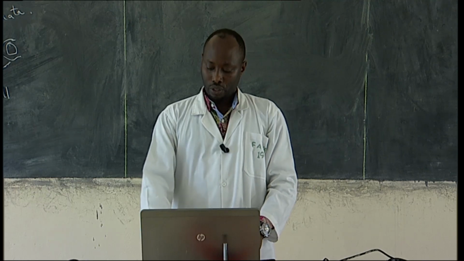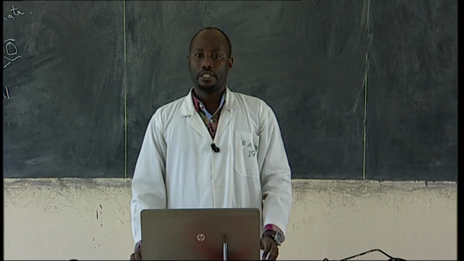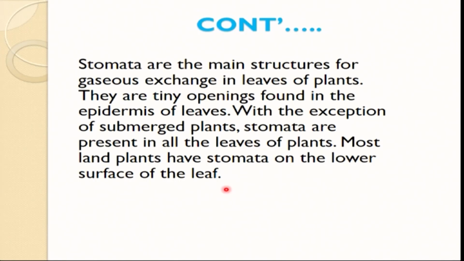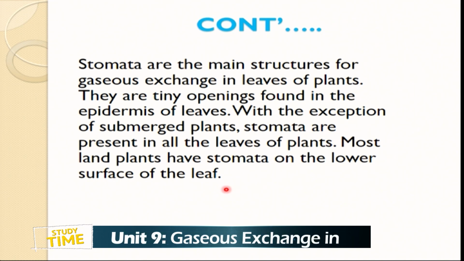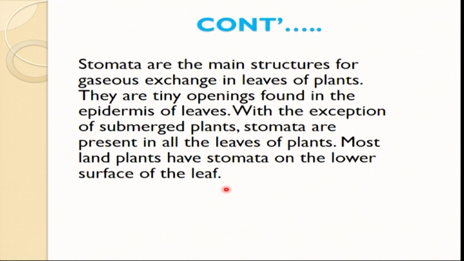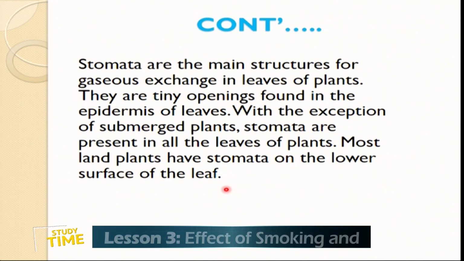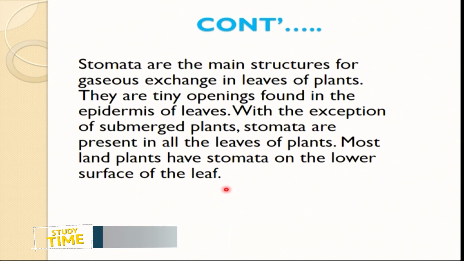Are you with me? So stomata are the main structures for gaseous exchange in the leaves of plants. They are tiny openings, very small openings, that are found in the epidermis of leaves. Most of the time, the stomata are found in the lower epidermis in some of the plants, with the exception of submerged plants. Submerged plants are plants that are found in water areas, in waterlogged areas.